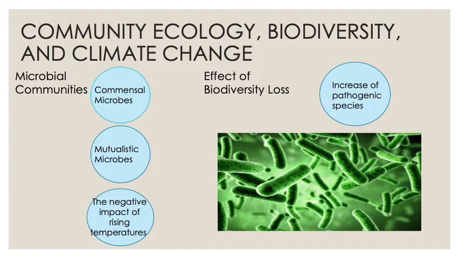So, looking at the question, how do rising temperatures affect commensal or mutualistic microbes? The paper cites an example of a mutualistic relationship found between coral and certain antibiotic-producing bacteria. In this specific relationship, the coral provides a place for the bacteria to grow, and in turn, the bacteria provide the protection of antibiotics for the coral. When sea surface temperatures rise, the growth of the bacteria is inhibited, resulting in a change in the microbial community of the reef where the relationship shifts from mutualistic to pathogenic. Commensal relationships between species are also vulnerable to pathogenic shifts due to rising temperatures.